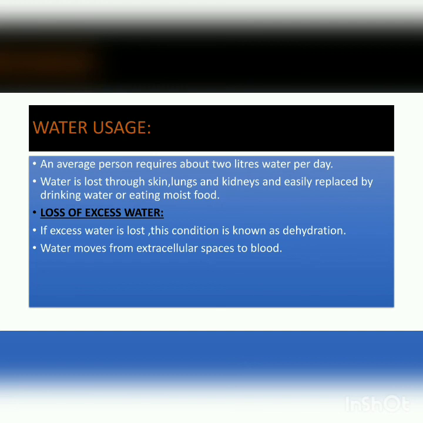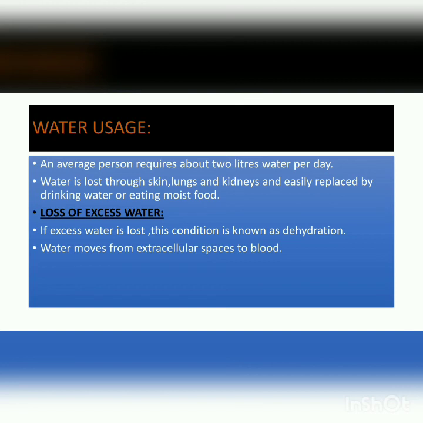But when an excess amount of water is lost from the body and we do not replace it, a condition occurs which is known as dehydration, in which the water level becomes very low.